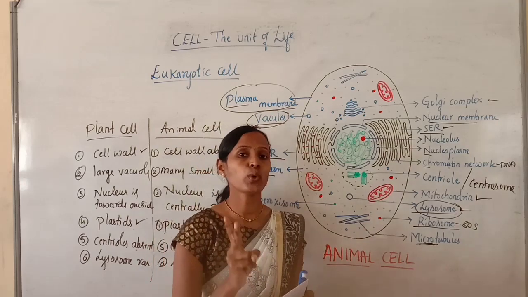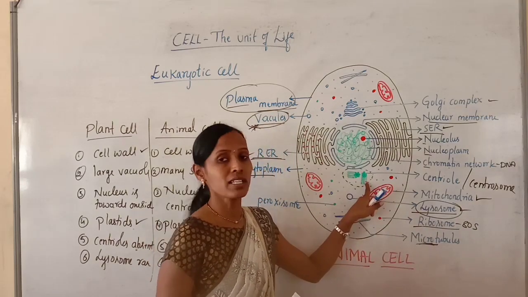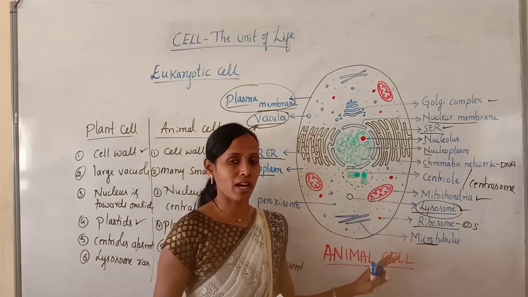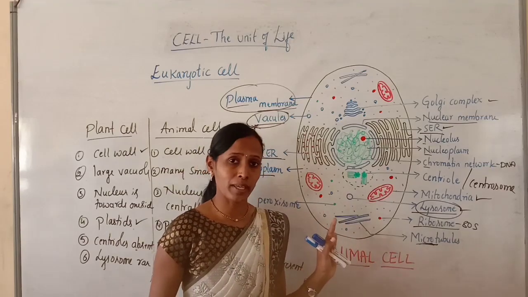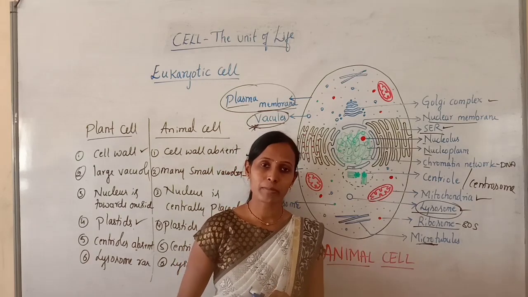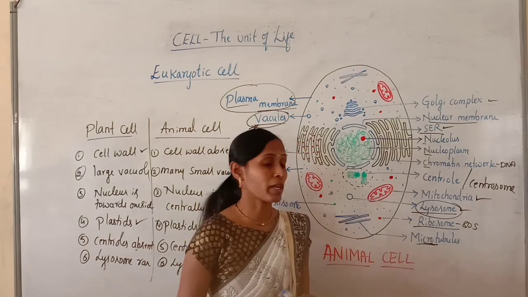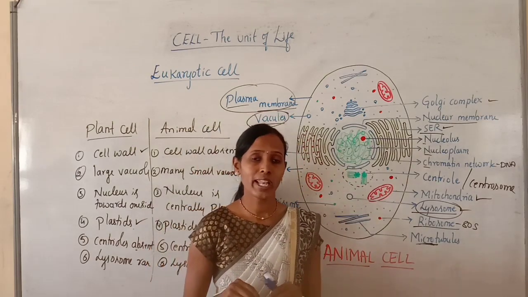There are only two non-membranous organelles. One is ribosome, other one is centriole. Only these two are the non-membranous organelles. Remaining all contain the membrane, maybe single membrane or double membrane. If they contain single membrane, they are called as single membrane bound organelles. If they are bounded by double membrane like nucleus, they are called as double membrane bound cell organelles.